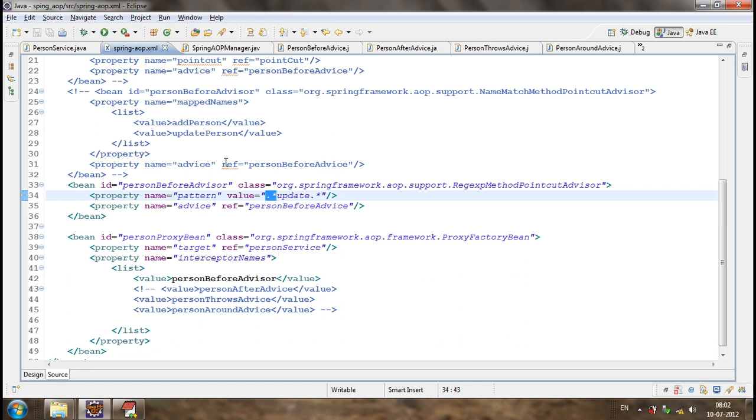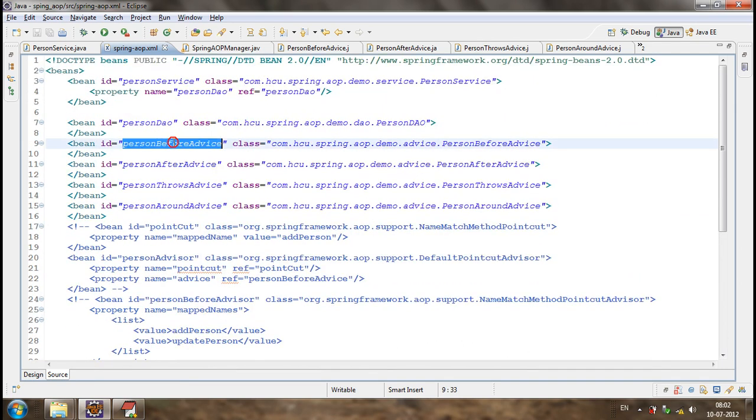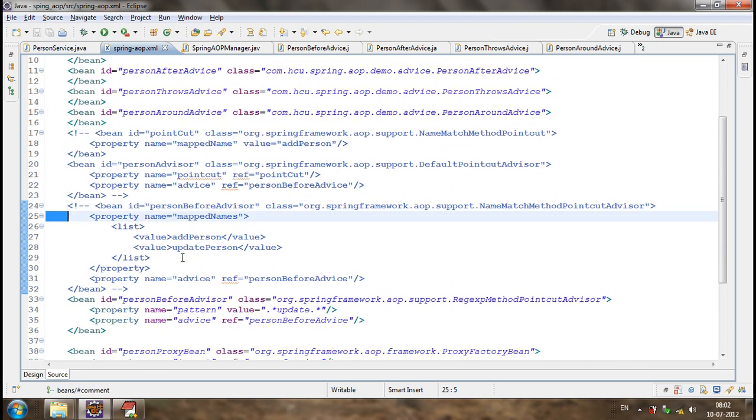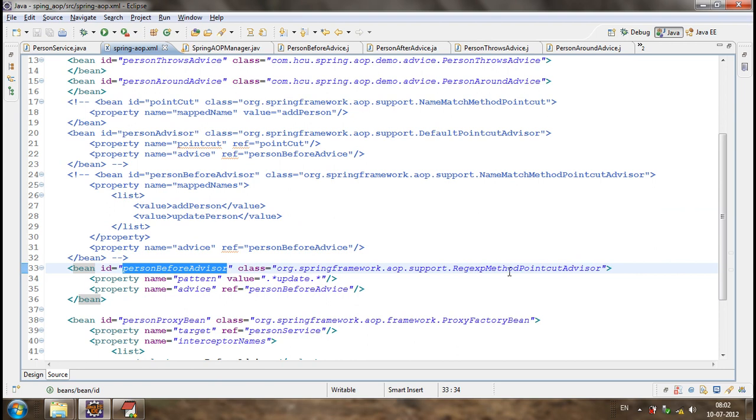See, advice is a reference. Advice is another object, right? Did we comment the advice? We did not comment the advice, right? We have commented the previously defined advisor. We have written a new advisor, and the advisor refers to some other advice class.